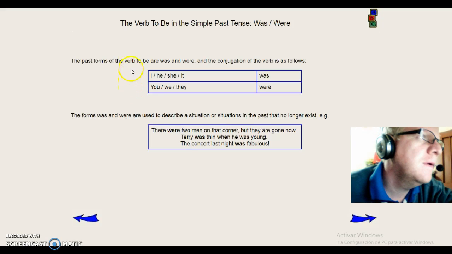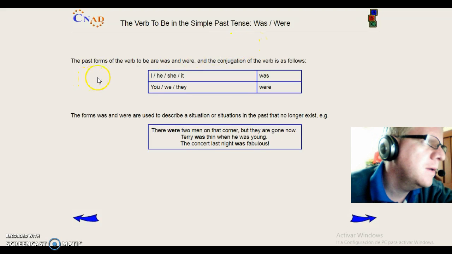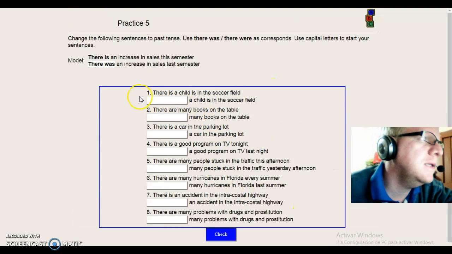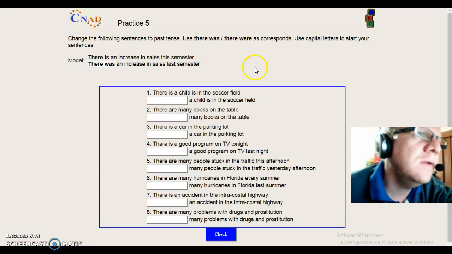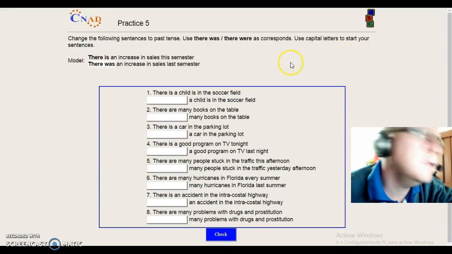Next we can see the verb to be in the simple past tense: was, were. The past forms of the verb to be are was and were. And the conjugation of the verb is the following: I, he, she, it was. You, we, they were. The next is the practice: write the following sentences in the past tense. Use there was or there were as corresponds. Use a capital letter to start your sentences.